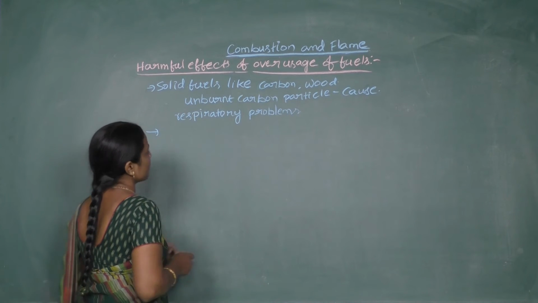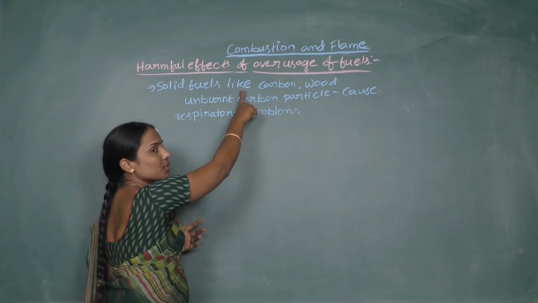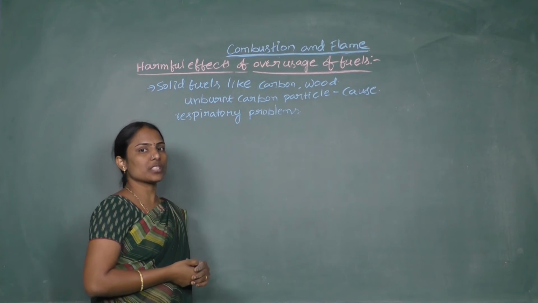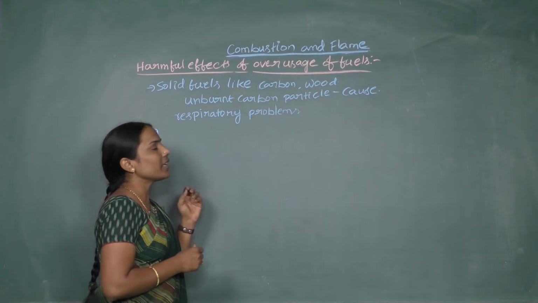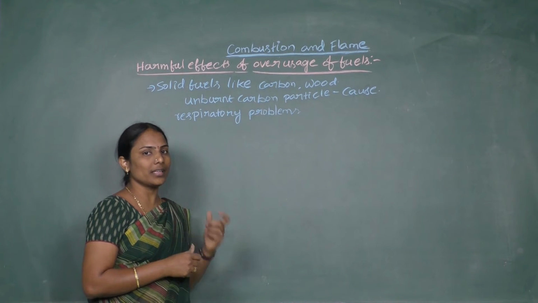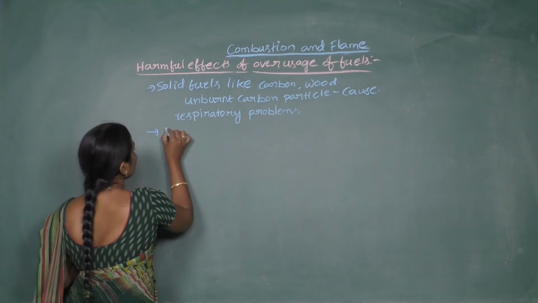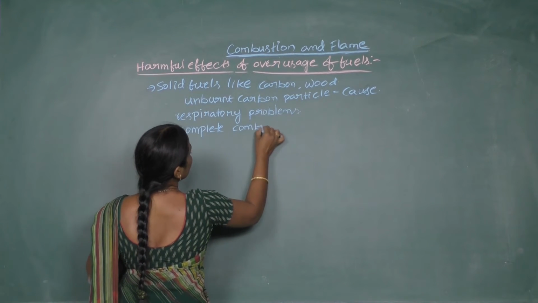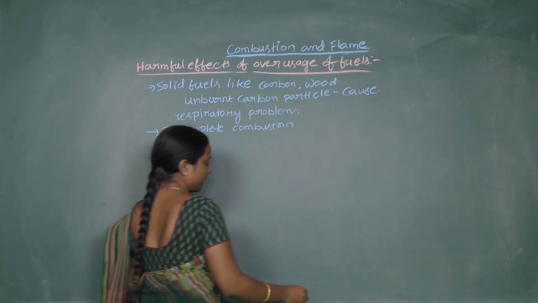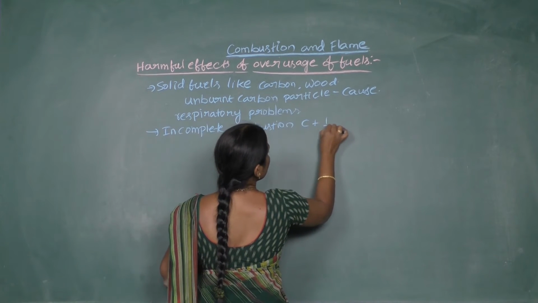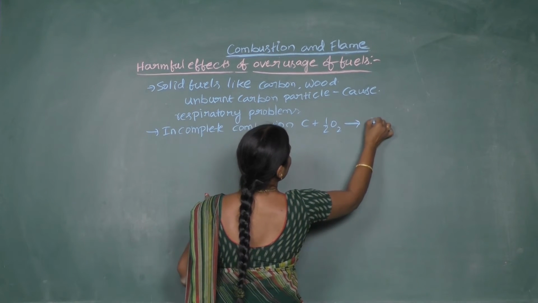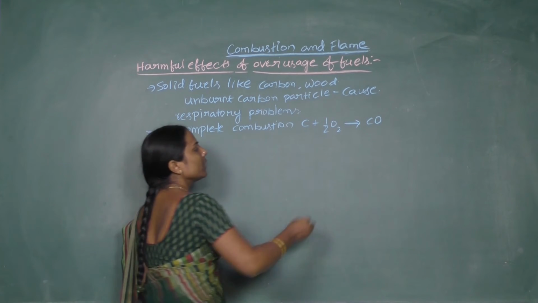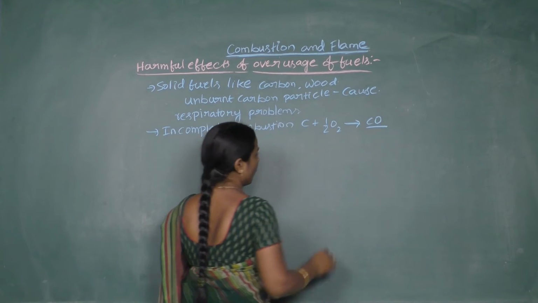Now, if the substance undergoes combustion, the question is whether it is complete combustion or incomplete combustion. During incomplete combustion, it releases the harmful carbon monoxide.